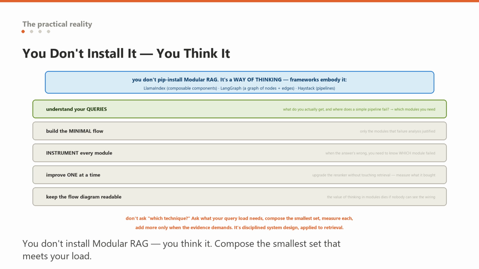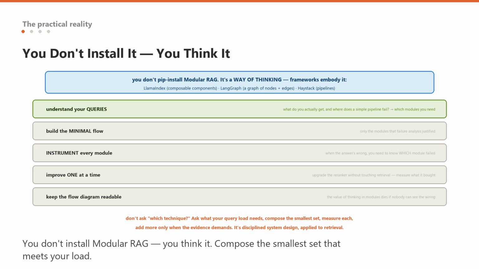Then instrument every module, because in a multi-module system, when the answer is wrong, you need to know which module failed, and observability per module is the only thing that makes a composed system debuggable. Then improve one module at a time, measuring against an eval set, because modularity's real payoff is that you can upgrade the re-ranker without touching retrieval and know exactly what that change bought you. And keep the flow diagram current and readable, because the whole value of thinking in modules evaporates if nobody can see how the system is wired.